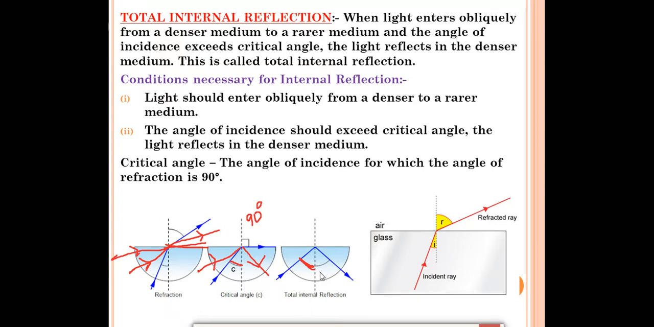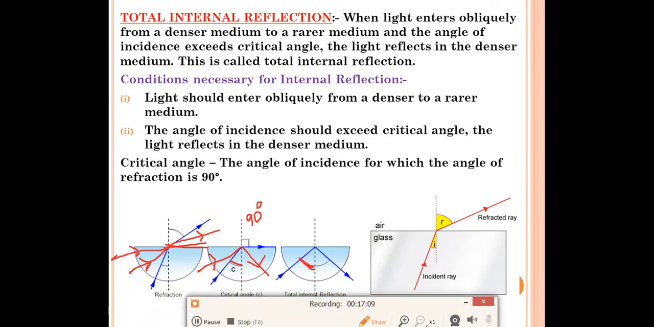So this is your total internal reflection. Total internal means inside reflection. The reflection is again taking place over there. The refracted ray is coming down. So this is called your total internal reflection. Okay, so once again we'll repeat this one.